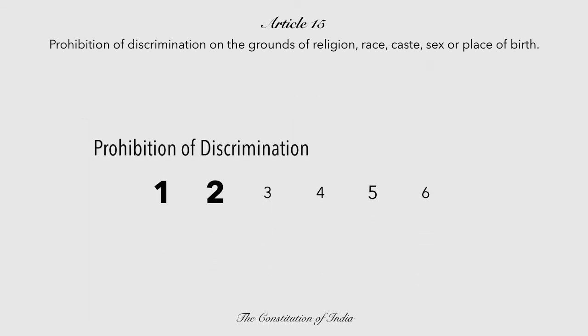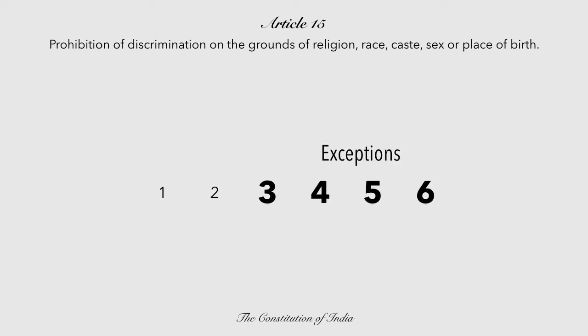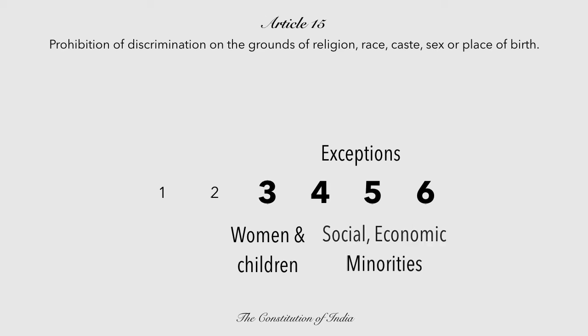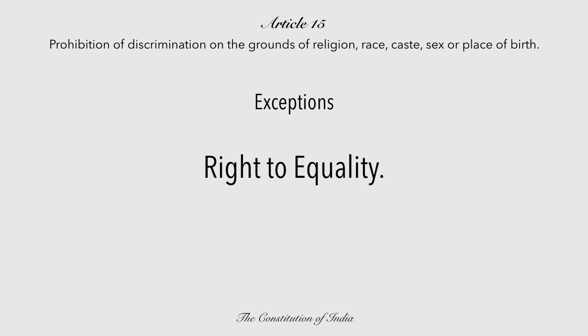So look at the 6 clauses. The first 2 define what is prohibition of discrimination, and the next 4 create exceptions for women and children, for minorities, that is social and economic minorities. The interesting thing here with these exceptions is that without these exceptions, reservation as we know it cannot exist.